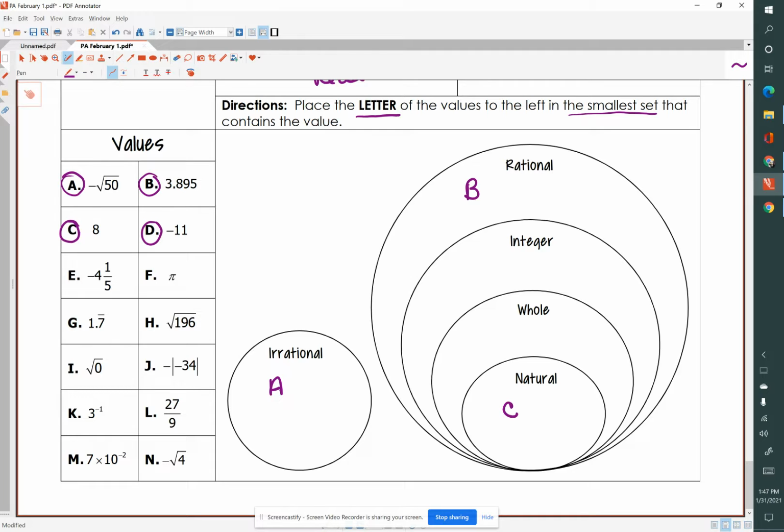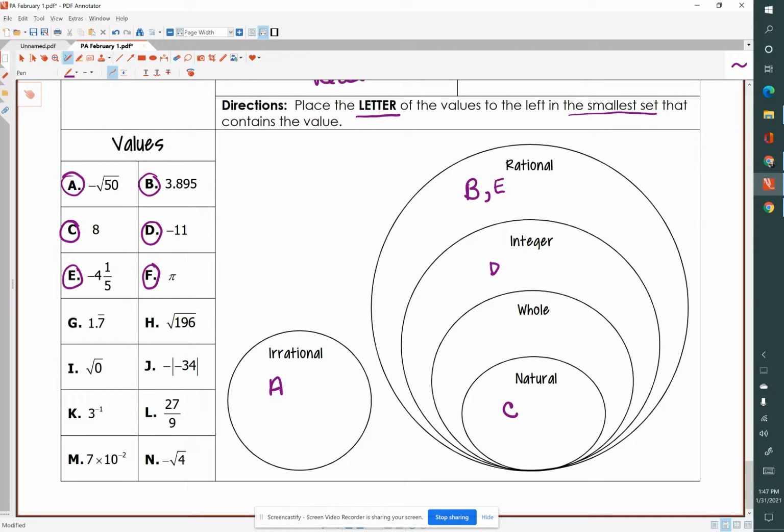D, negative 11, is a rational number, and it's an integer. It's not a whole number. It's not a natural number. So we'll put that right there. Negative 4 and 1/5, E, is a rational number. It is not an integer, a whole number, or a natural number.